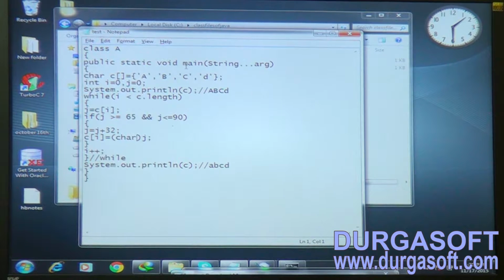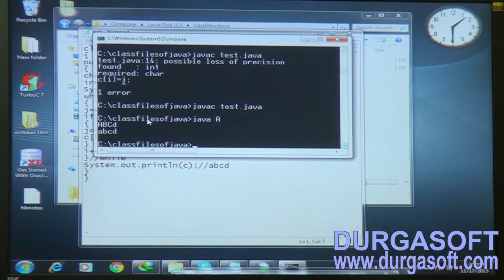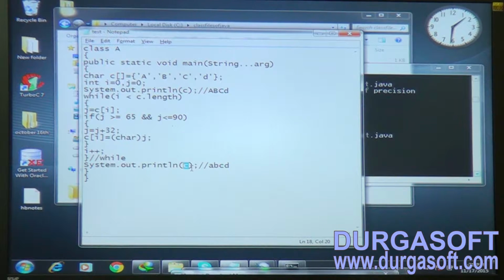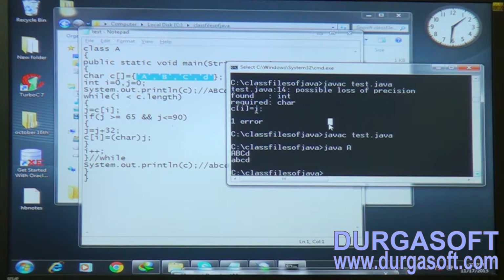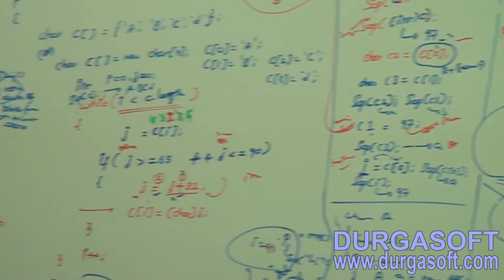Now, what is the main method's corresponding class name? Capital A. Okay, now observe here. Capital A B C D, small a b c d. We have achieved our output. Observe here, I didn't use any other extra objects or extra arrays. Within the same array we are performing this operation. Now I hope you understand this one.